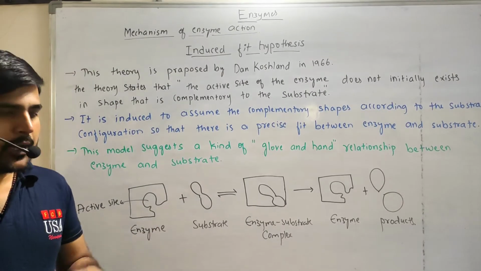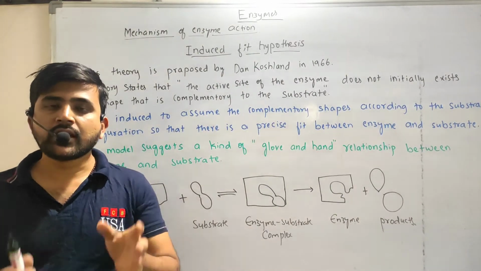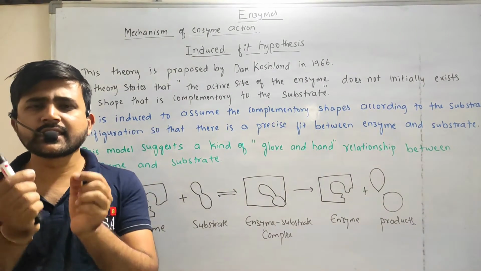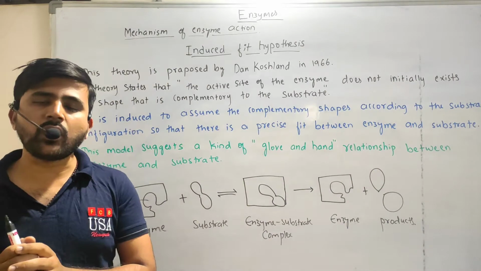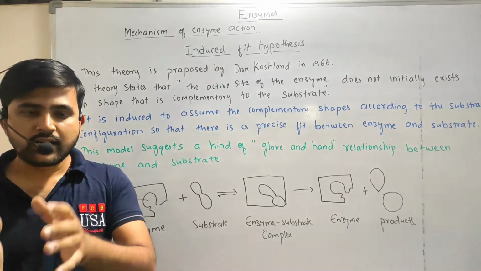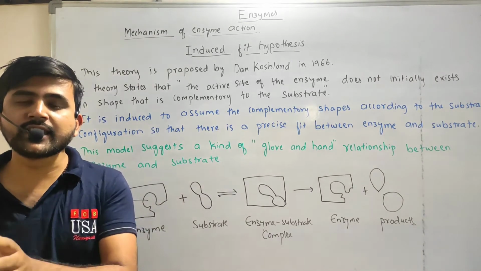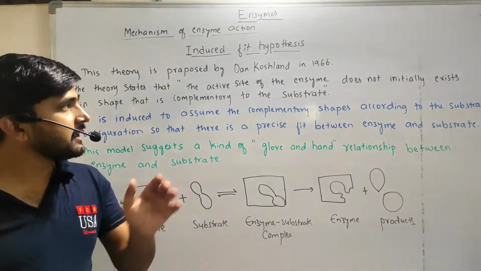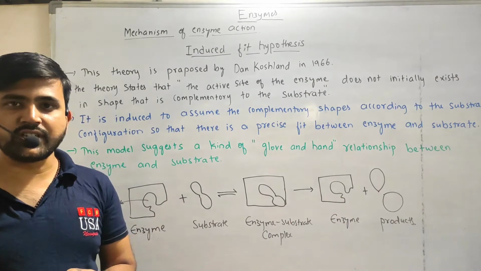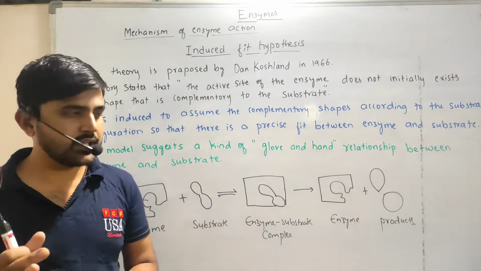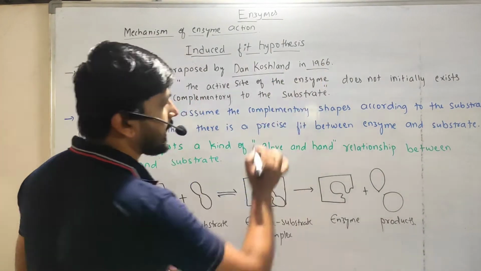The second hypothesis is the induced fit hypothesis. Okay, so the induced fit hypothesis is slightly different from the lock and key hypothesis. The lock and key hypothesis states that the enzymes have a complementary shape which resembles the substrate, right? But in this case, the enzyme active site can change conformationally according to the substrate shape. This theory was proposed by Daniel Koshland in 1966.